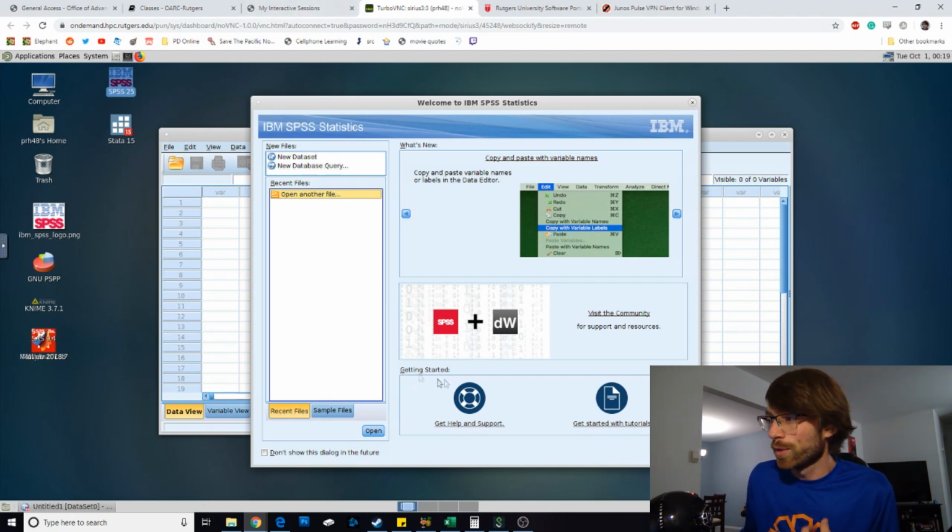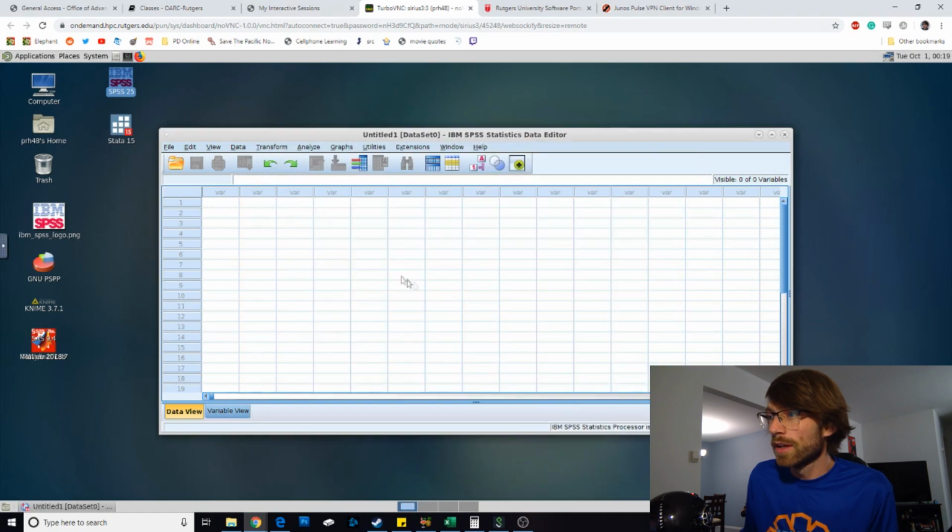But once you do that, SPSS is open, and you can do whatever people do in SPSS. I'm really not sure yet. I've spent so much time just trying to get here. I kind of gave up once I had the access.